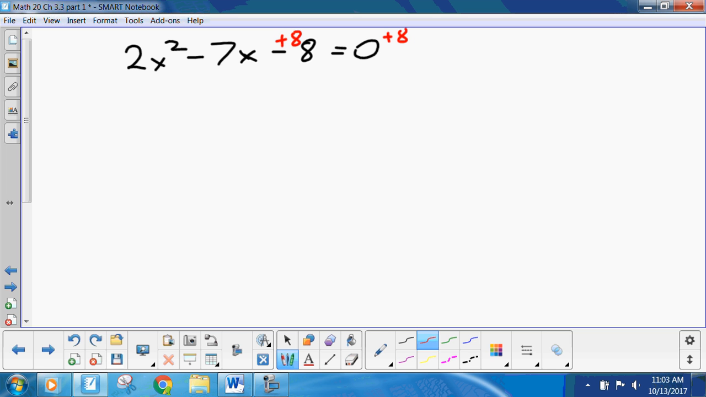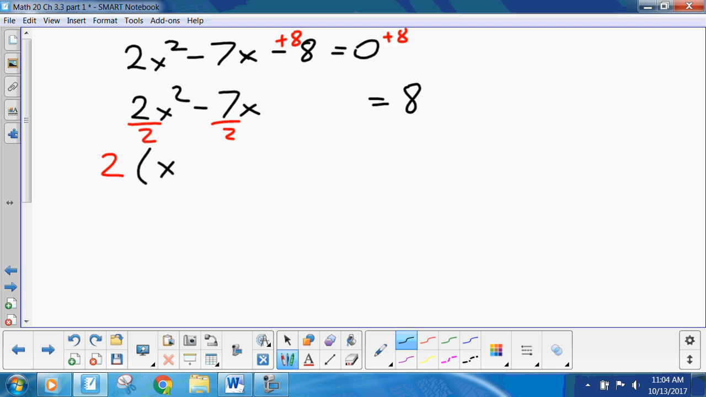Add 8 to both sides, because I want the x squared and the x over here by itself. Now, 2x squared minus 7x equals 8. Once again, we got a number in front of the x squared. I can't divide everything by 2 because 7 is odd, so I divide it by 2 anyway, or I factor out a 2, I should say. So that's x squared minus 7 halves x equals 8.